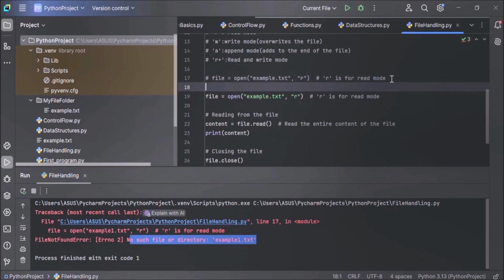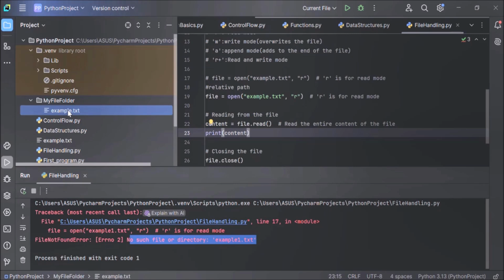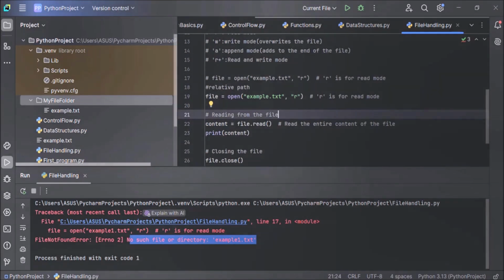Now here, how to give relative path. Now here example.txt is in a different directory. If the file is in a different directory, you need to provide the relative or absolute path. Relative path is the location relative to the current working directory. So Python project is our current working directory and we have to give the path relative to the current working directory. So in our example, we have to mention the path like this.